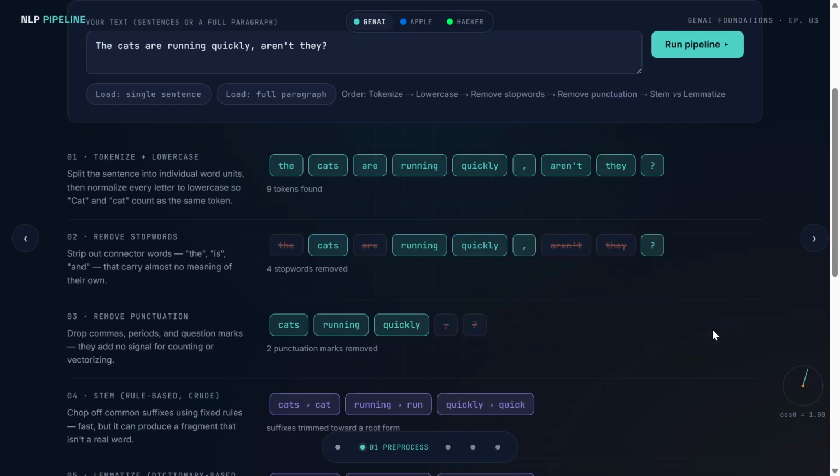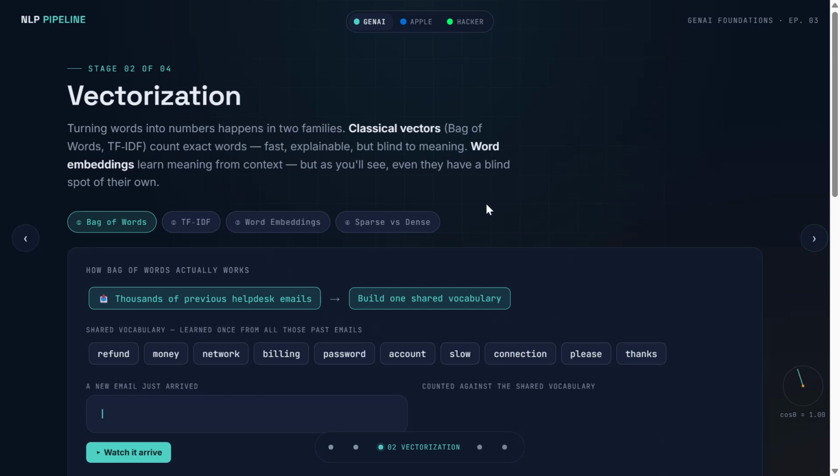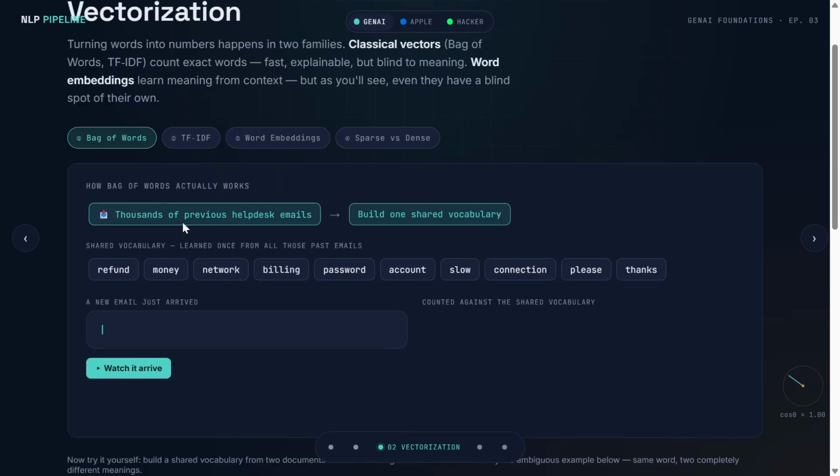This is about pre-processing. Now the vectorization. Here in vectorization, as I told earlier, we have bag of words and TF-IDF. These are the classical vectors. They simply count the words. Now bag of words: from thousands of previous help desk emails we received, we built one shared vocabulary. You see, these are 10 we have shown here, but 10 is not enough. There may be tens of thousands of words in the vocabulary.